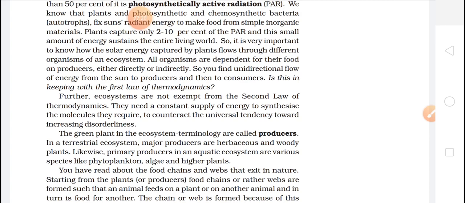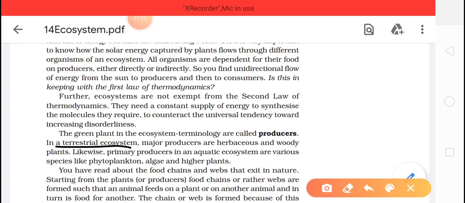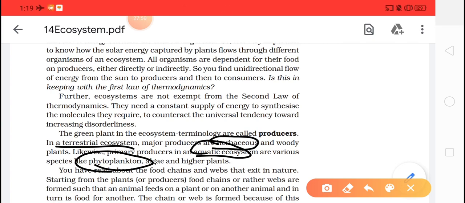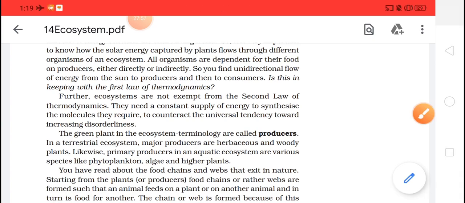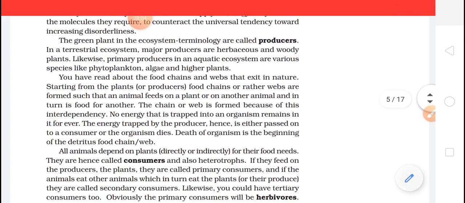Okay, so on land, if we are talking about a terrestrial ecosystem, we call the producers herbaceous plants, and in an aquatic ecosystem we call them phytoplankton. Okay, so this is a 1 mark question. In a terrestrial ecosystem, the major producers are herbaceous and woody plants, and in an aquatic ecosystem the primary producers are phytoplankton. Okay, yes, let's move further.